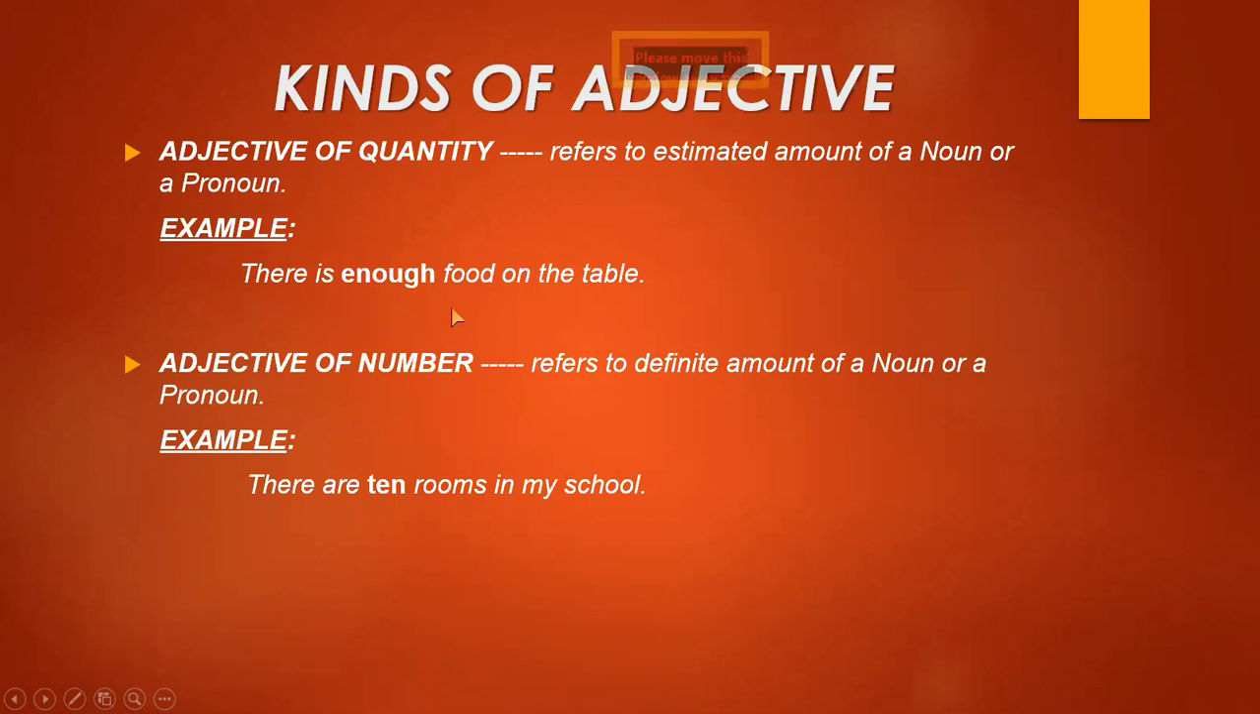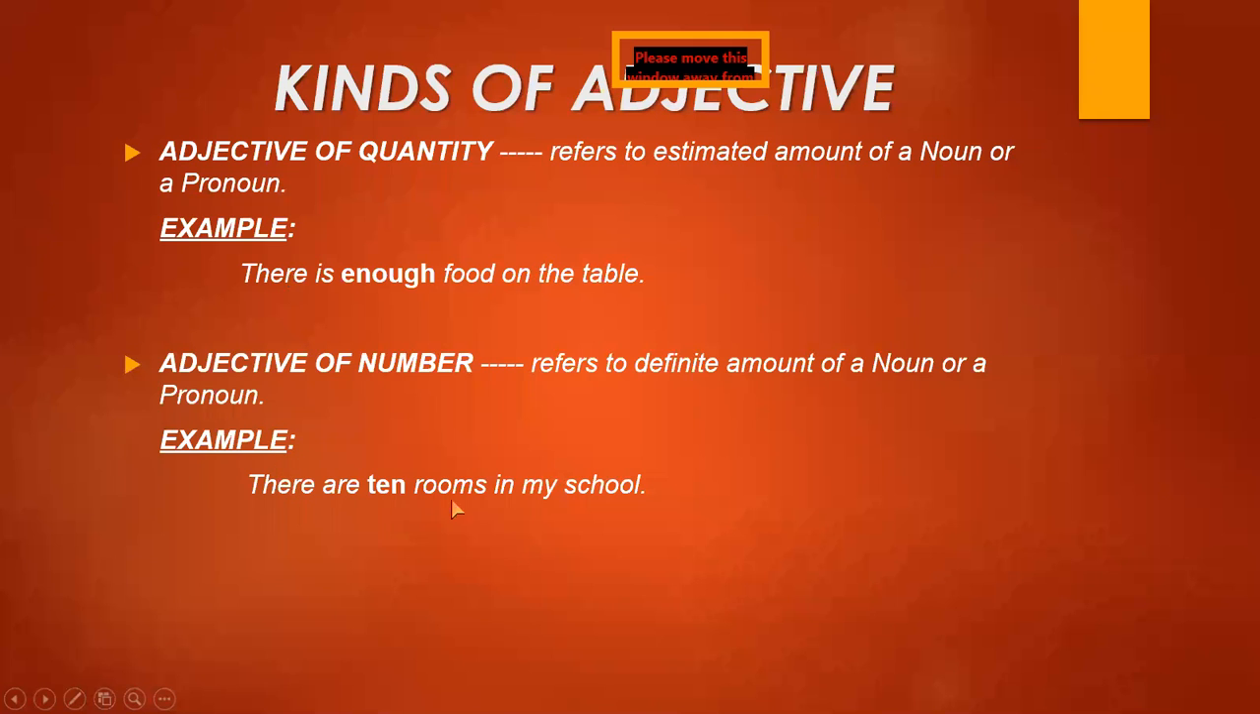Less is also showing the estimated amount of water. There is little money in his pocket. Little is showing the estimated amount of money, not the actual amount. I hope you are understanding very clearly. Now, next is adjective of number. Number is the word which shows the actual figure. It means it refers to the definite amount of a noun or a pronoun in a sentence. It means adjective of number gives us the actual value or actual amount of a noun or a pronoun in a sentence.